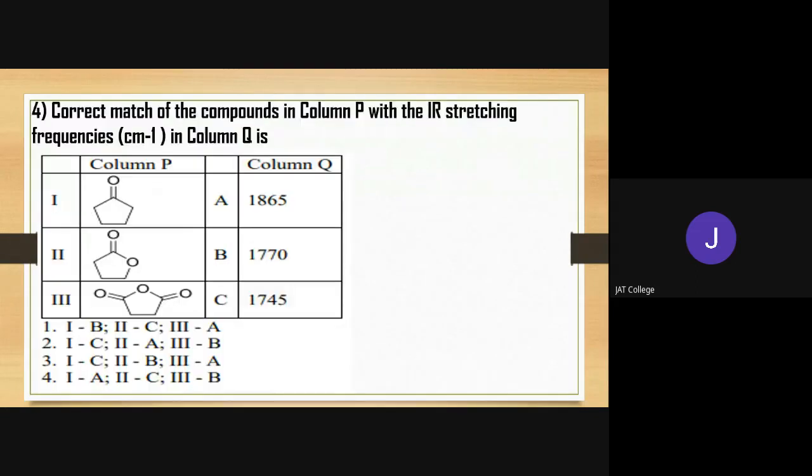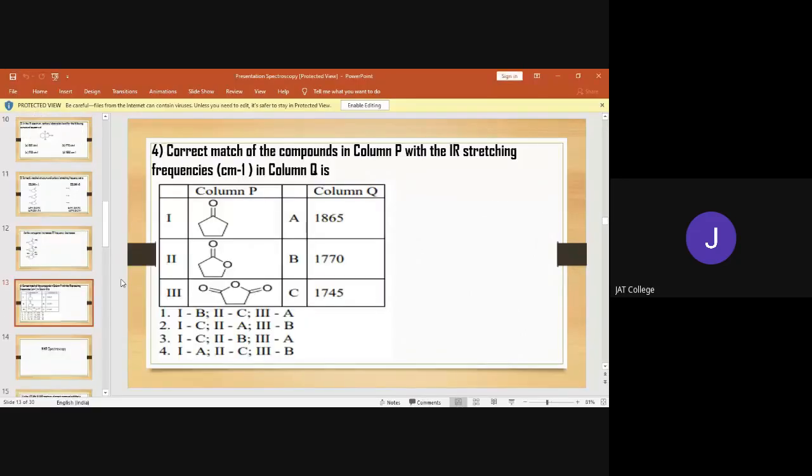Right. Now, question number 4. Correct match of the compounds in column P with IR stretching frequencies. Now, if you understand this concept, then you can definitely answer it. Now, reply to me. What is the correct one? 1, 2, 3 or 4 options?